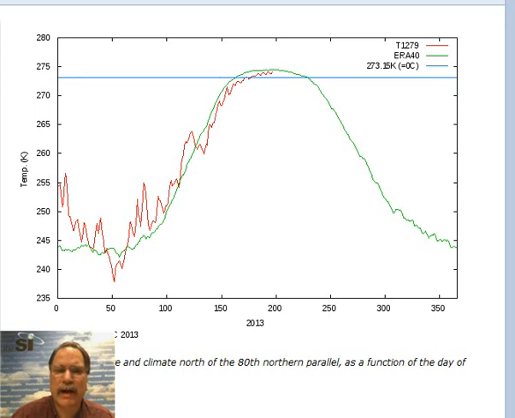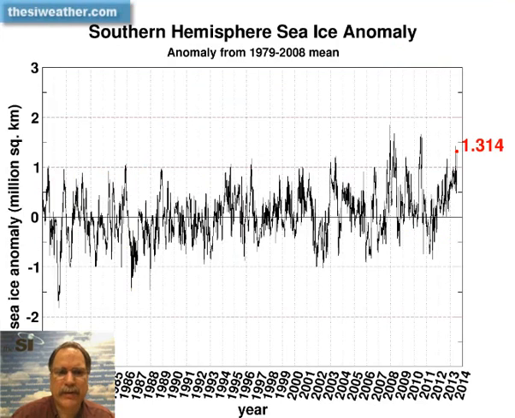Now let's take a look at what's going on in the southern hemisphere. Here's the Southern Hemisphere sea ice anomaly from the University of Illinois Cryosphere website. Way above normal, 1.314 above normal here. The trend has been really up in terms of sea ice content over the last couple of years down here in the Southern Hemisphere.